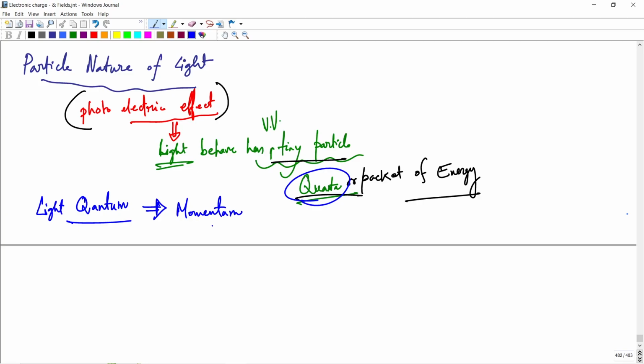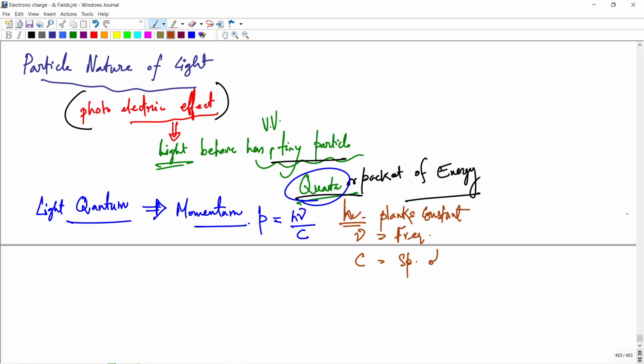That momentum p is equal to h nu by c, where h is Planck's constant, nu is the frequency, and c is the speed of light.